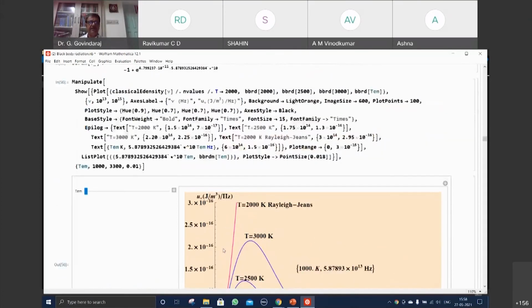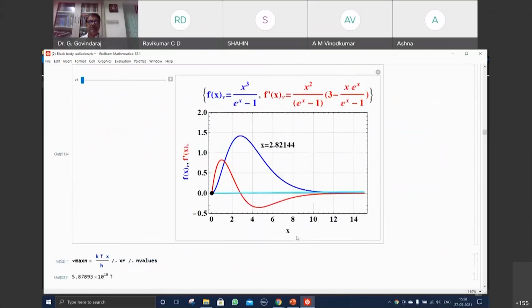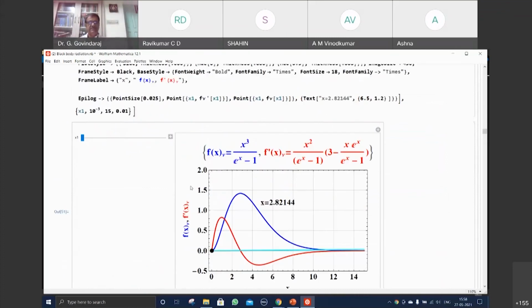That is what is given by Planck's radiation law. That's what is given by him. You can do it for both cases, in terms of the frequency and also the wavelength, and you would understand all about it. See, this is the lambda maximum determination.